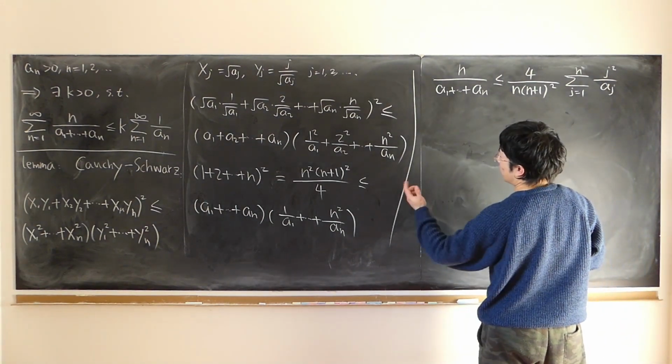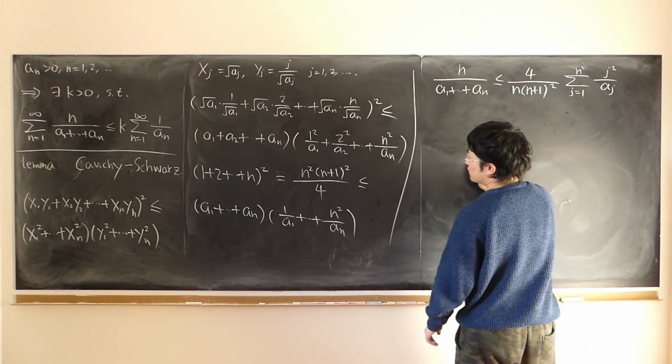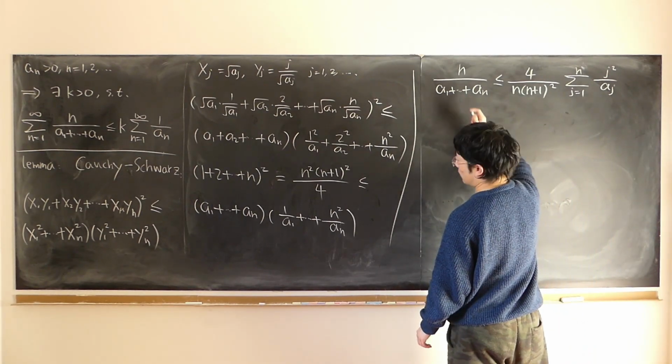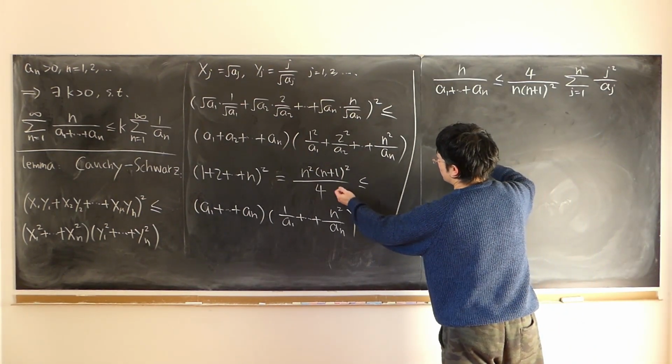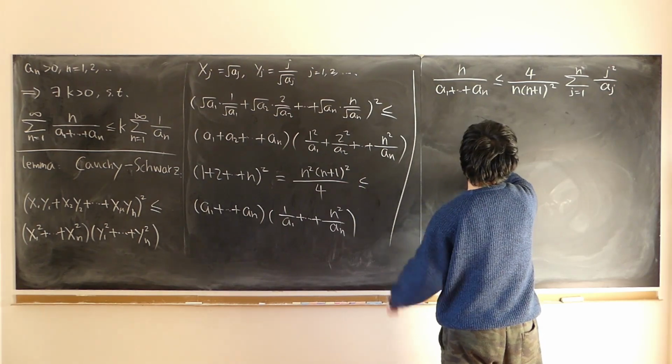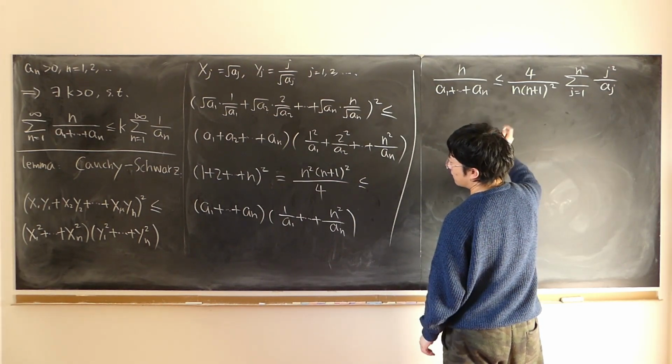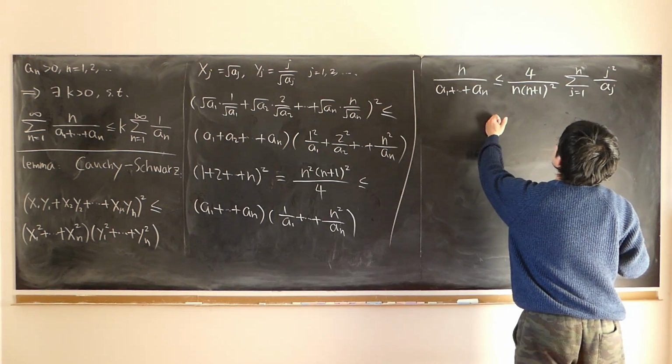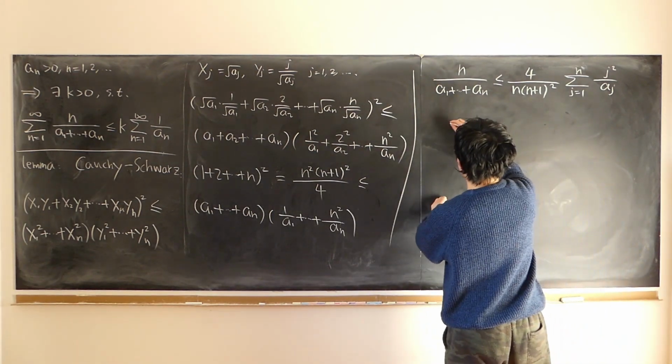This is after I divide by a1 plus all the way up to an, and after I divide by n times n plus 1 squared over 4. Same thing.